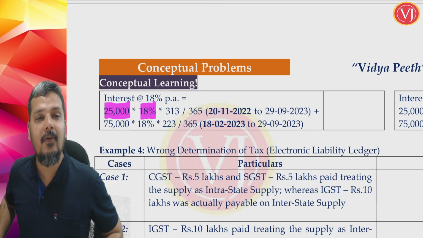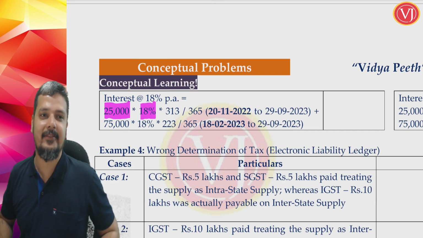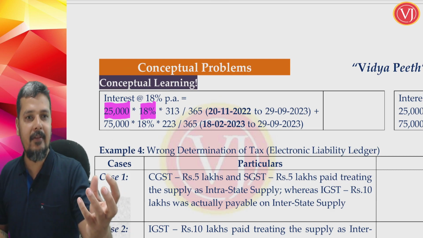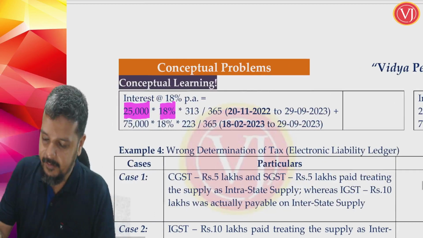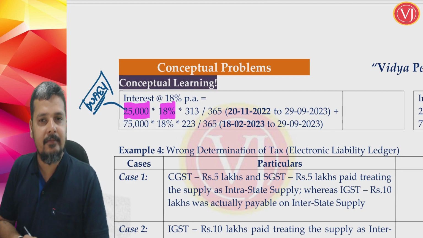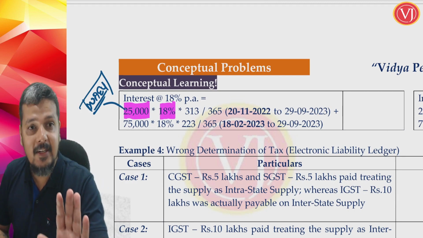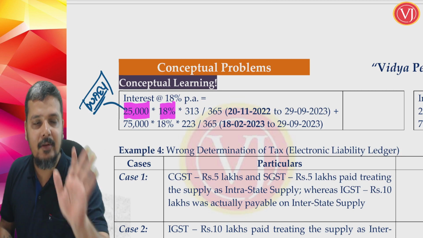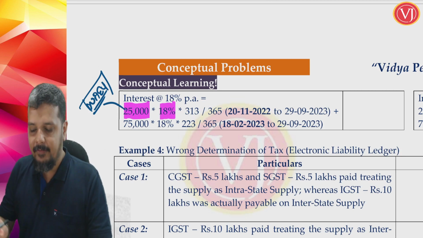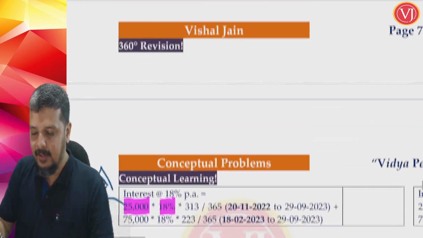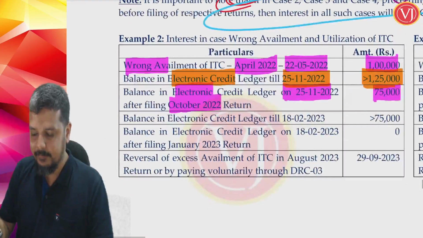Now, from which date will interest start? You know the amount. 25,000 is wrongly availed and utilized. The balance 75,000 we are not even touching. 25,000 is wrongly availed and utilized. Let us forget about the timeline as of now. We'll go to the question and we'll see the other aspects.